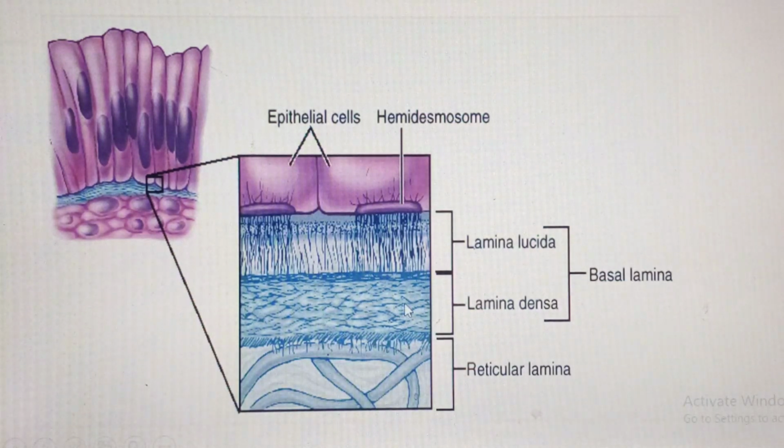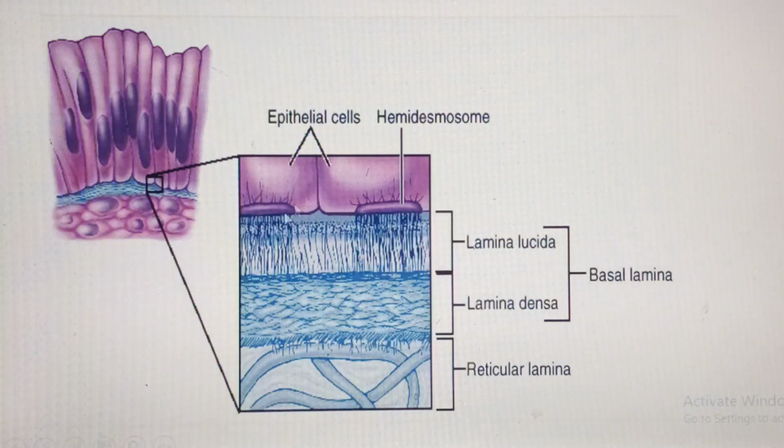Then we also have what we call the basal lamina. The basal lamina is actually the basal component. So this is the apical or upper component, and this is the lower component, the basal lamina. The basal lamina is secreted by the epithelial cells. Under electron microscopy we see two layers: a clear layer called the lamina lucida, and a much thicker, deeply stained layer called the lamina densa.